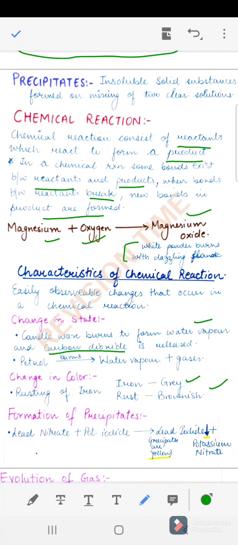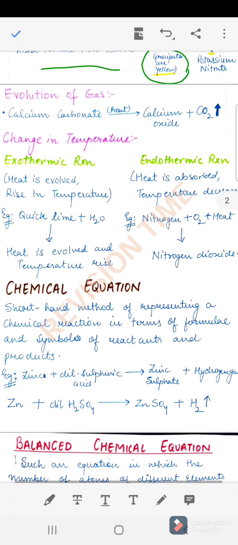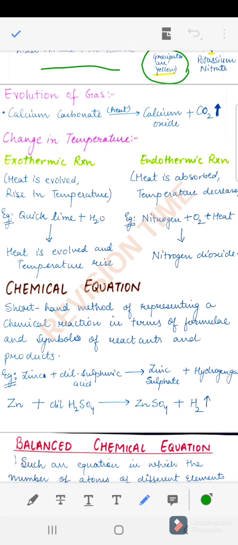Formation of precipitates, we have already discussed what are precipitates, and this is the example in which lead iodide precipitates are yellow in color, and this arrow which is downward in direction is a symbol for precipitates. Next is evolution of gas. For example, calcium carbonate when heated produces calcium oxide and carbon dioxide is released. So the arrow upward shows the evolution of gas, right?